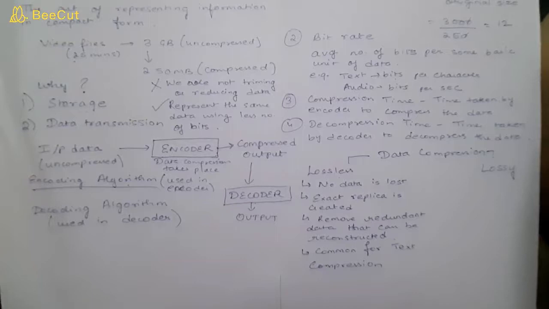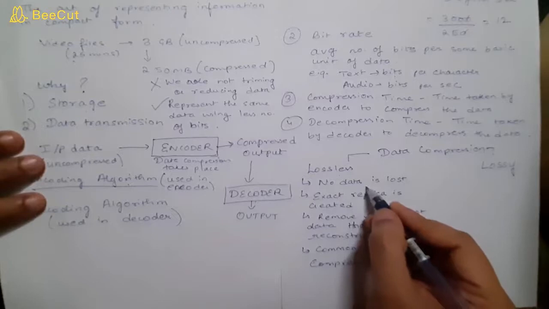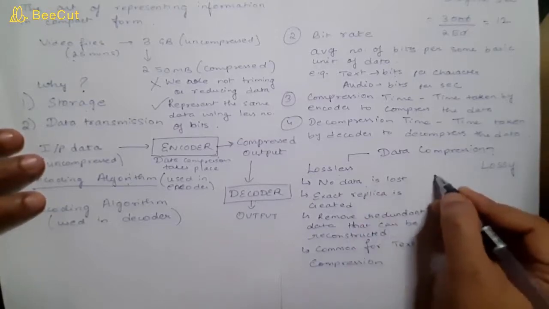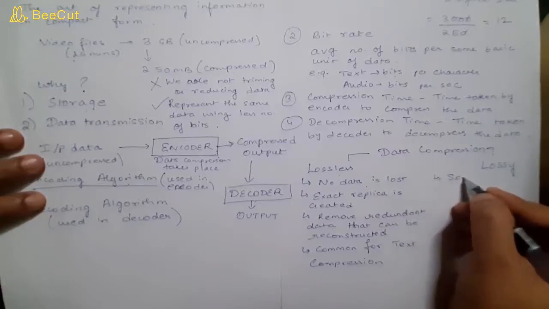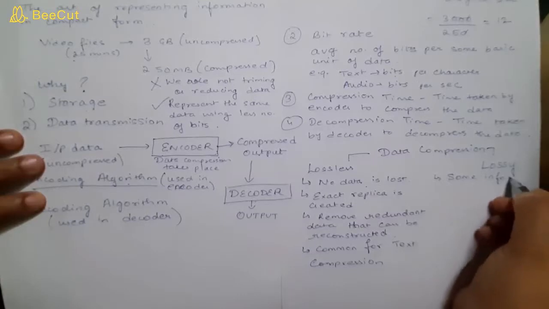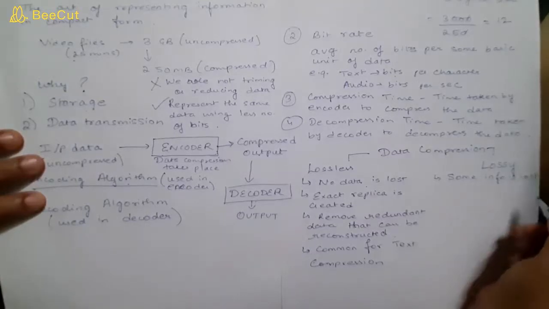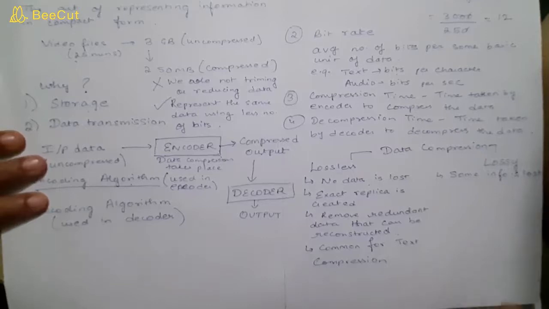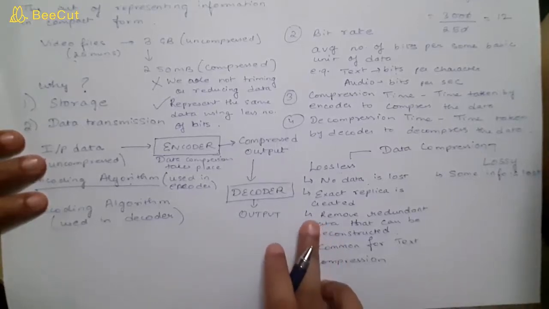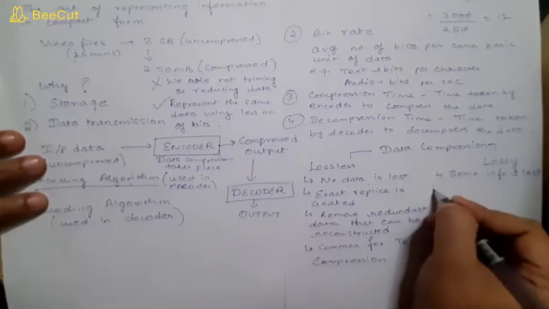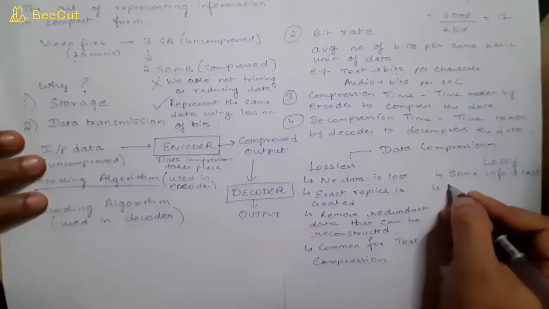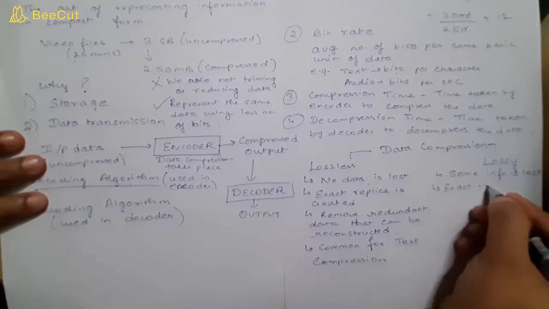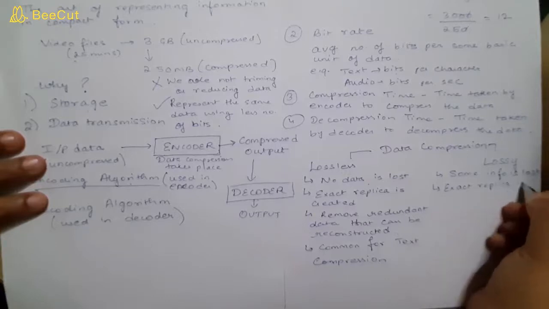In lossy data compression, if you compare it with lossless, there I said that data is not lost, but here in lossy compression, some information is lost. The second thing: in lossless we discussed that an exact replica is created, whereas in lossy, as some information is lost, we cannot say that an exact replica is created.